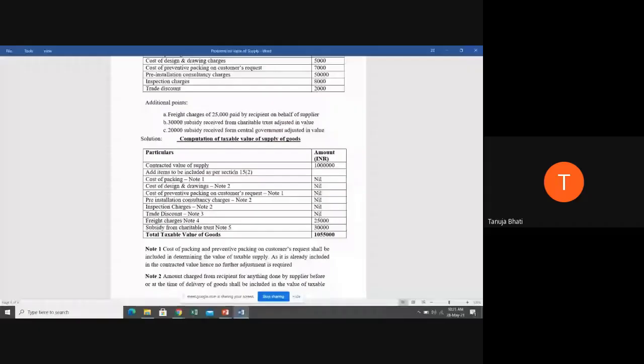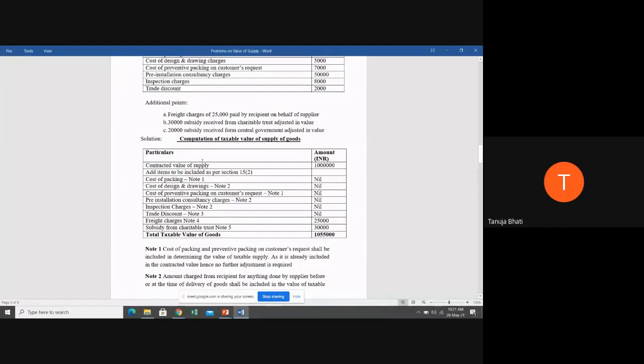So what do you have to do for this particular thing? Ma'am, ignore it, because it is a subsidy received from the central government. No, any subsidy received from government should not be added. Correct? Yes or no? Yes, ma'am. Okay.